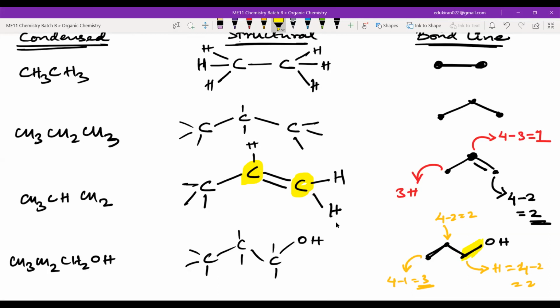In a bond line structure, do we have to show the carbon-carbon bonds only? Then what did I highlight here? What bond is this, between which two atoms? Carbon and oxygen, right? So we have to show carbon-carbon bonds and also bonds between carbon and heteroatoms. You just don't show carbon-hydrogen bonds.